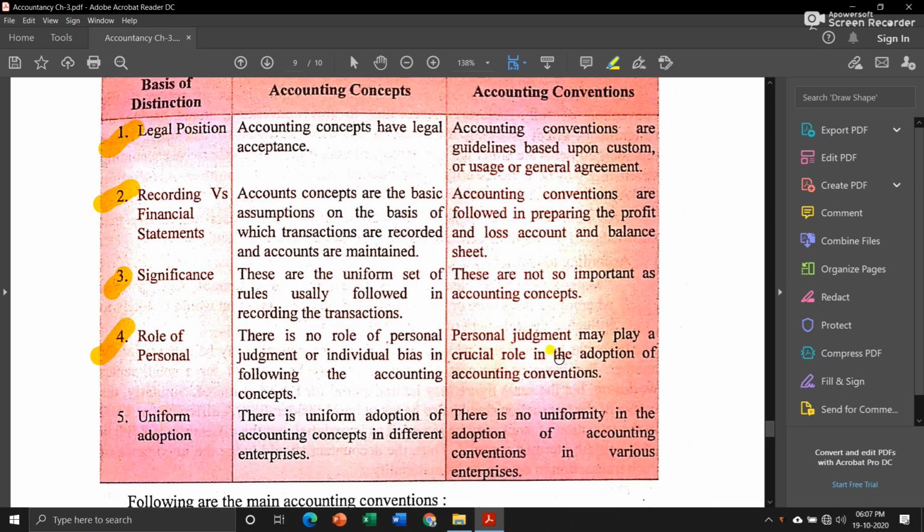Means for accounting convention, point number one, like disclosure. Convention of full disclosure. It is up to us whether we want to show any information or not. It depends upon us whether we want to show it or keep it secret. Suppose a third party wants to know a particular piece of information about your business, then you can say no to them also. You can say that the information that you want is a secret of our business and we don't want to disclose it to you. So accounting conventions depend upon our own judgment whether we want to adopt them or not.